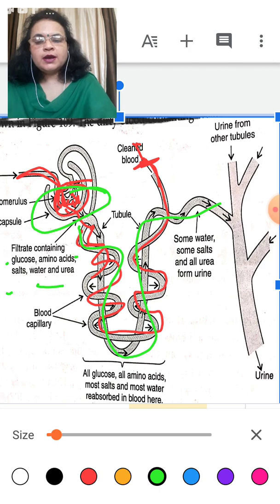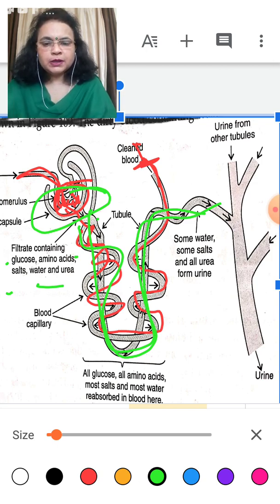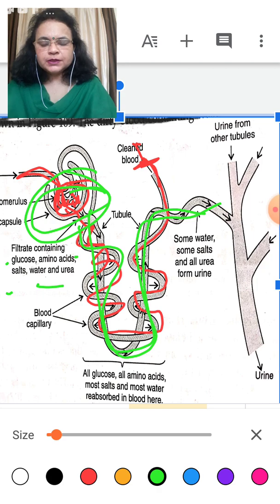Now the filtered blood enters into the tubules of the nephron, but still the blood has not had all the waste taken out from it. When it enters the tubule, the leftover waste, which is some large molecules that cannot be filtered by the Bowman capsule, remains along with the useful substances.